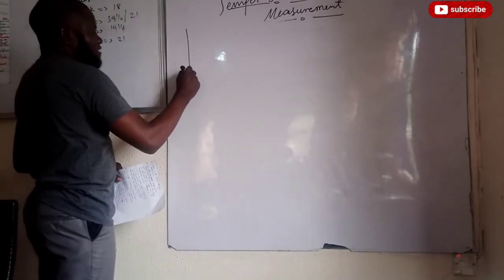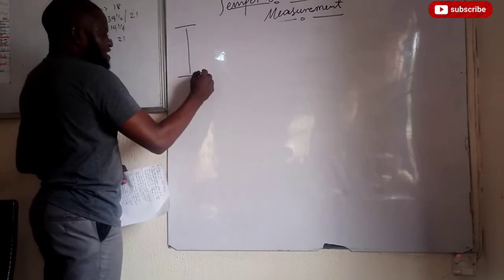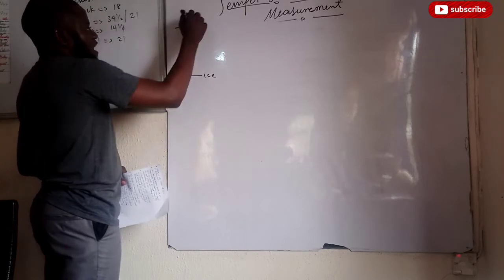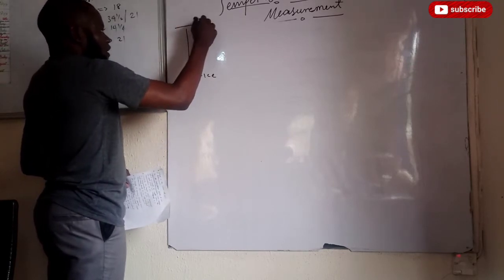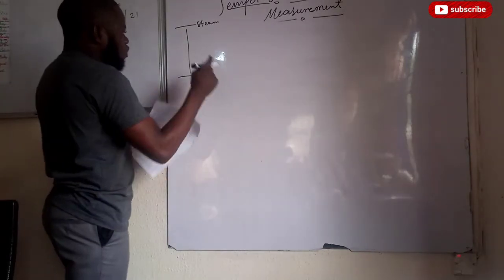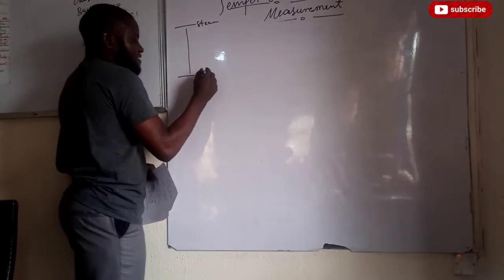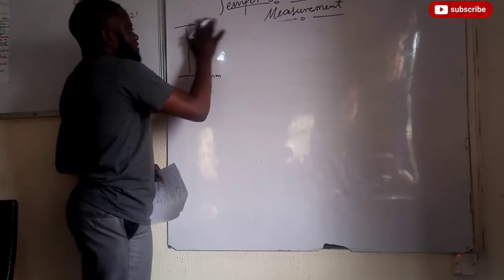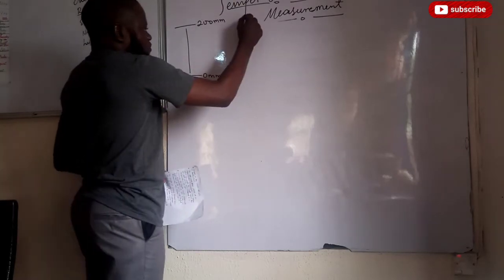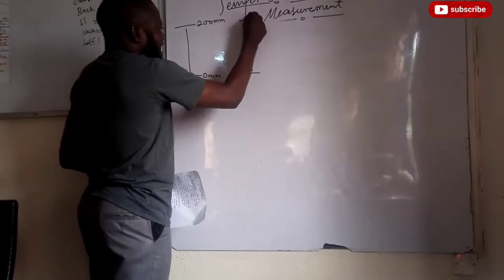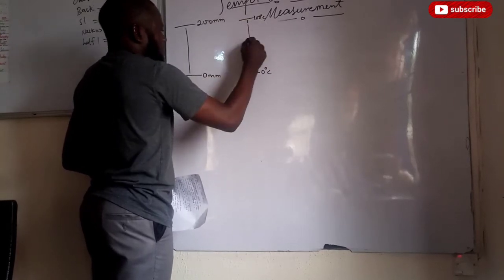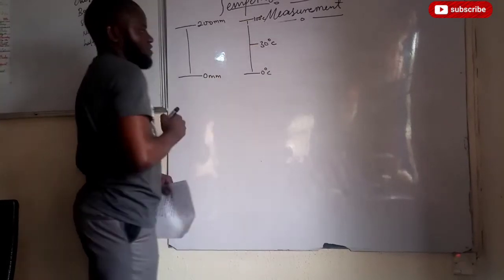We are told that the distance between the ice point, the lower fixed point, and the steam point, which we refer to as the upper fixed point, is 200 millimeters. That is, if this place is 0 millimeters, here is going to be 200 millimeters. So we are asked to calculate the corresponding length of 30 degrees Celsius.